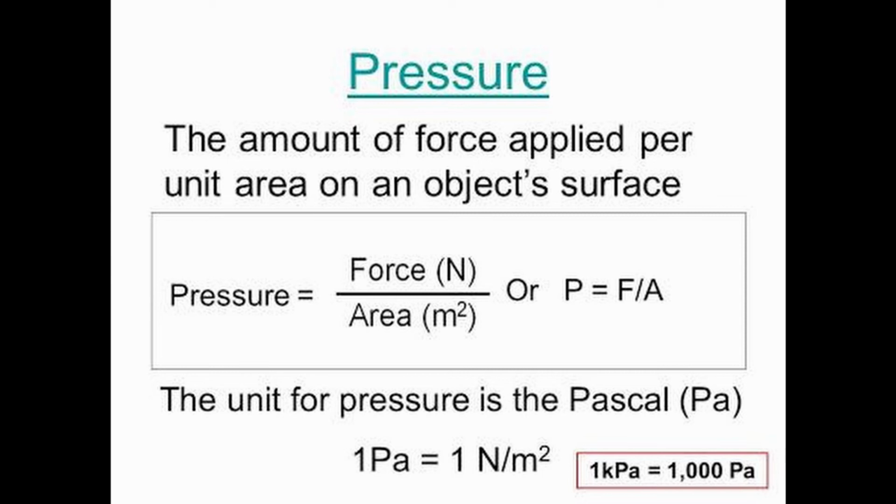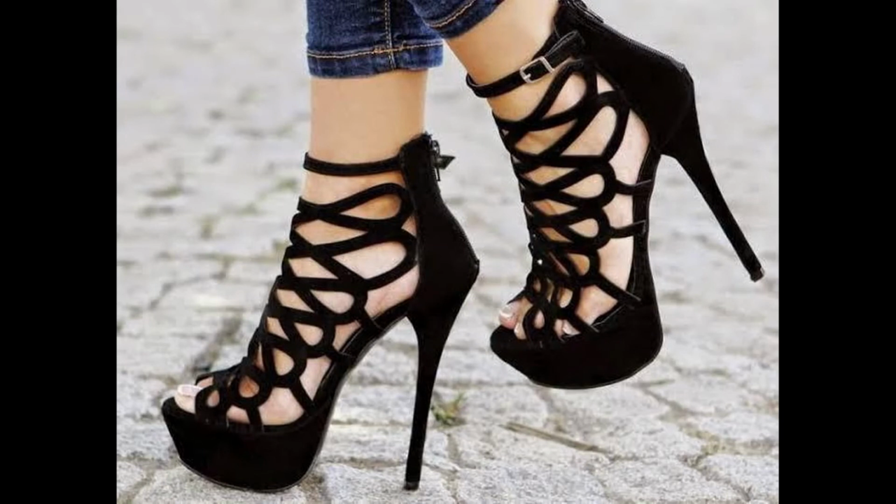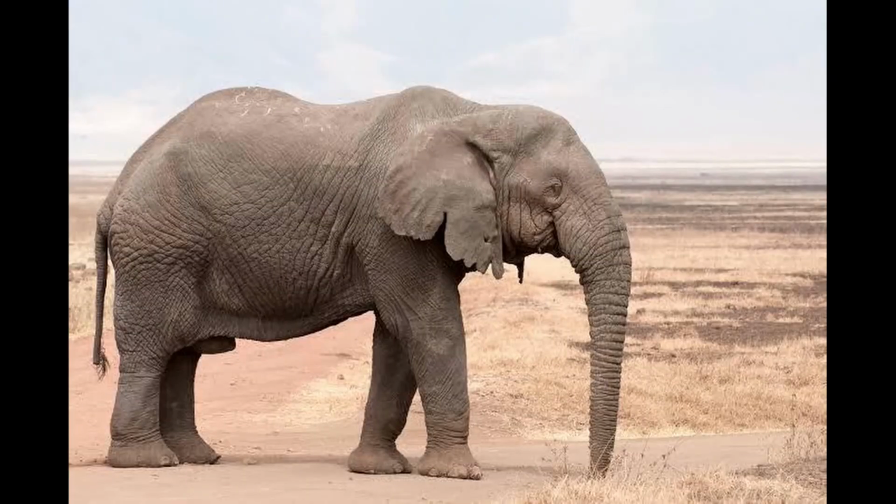Let us take an example. So what is the example? We'll imagine a girl with a mass of 50 kilograms standing on pencil heels, and the area of the cross section of her pencil heel is 1 centimeter square. And there is an elephant whose mass is 2000 kilograms, and the foot area of the elephant is 250 centimeters square. Both of them are standing on the floor. Now let us try to find out the pressure exerted by each of them.